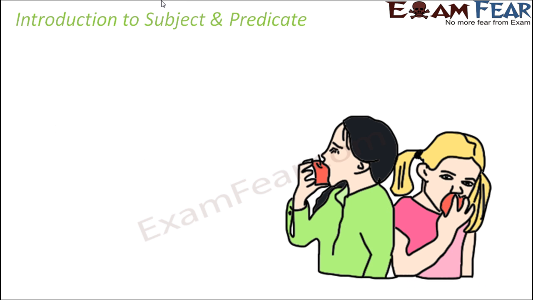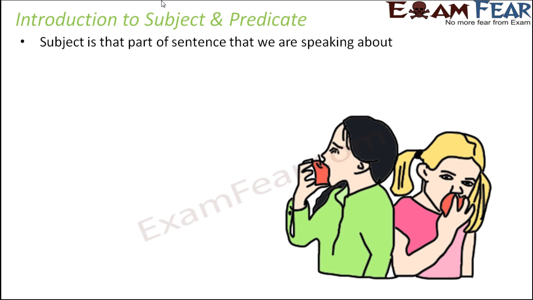So first of all, let us try to understand what we mean by subject and predicate. Now, in every sentence that we come across, we say something about something. So every sentence basically consists of two parts. That part of the sentence about which we are talking is the subject.